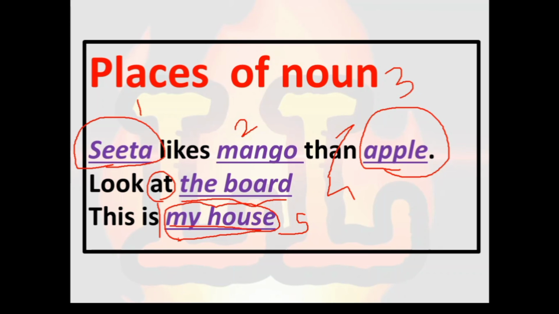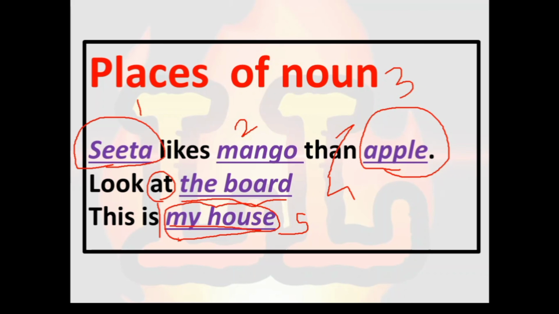So friends, these are the five places of a noun, and according to these five places we have divided the noun clauses. Here we have seen only noun places, but according to the places of noun we have classified the kinds of noun clauses. Let's see their names.